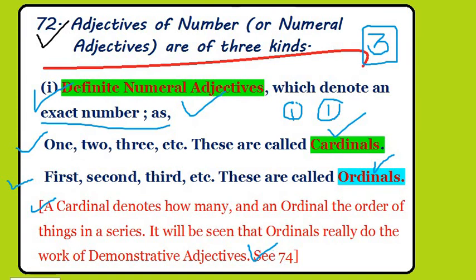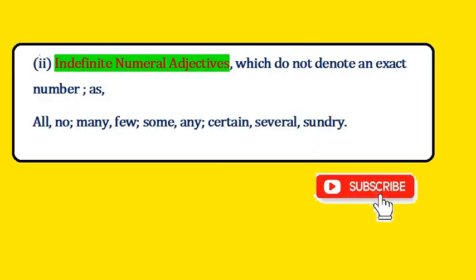So now the next one, that is the next part of the numeral adjective, that is indefinite numeral adjectives. Indefinite numeral adjectives do not denote an exact number. As we have seen, definite numeral adjectives denote an exact number, but this kind, the indefinite numeral adjective, does not denote an exact number.